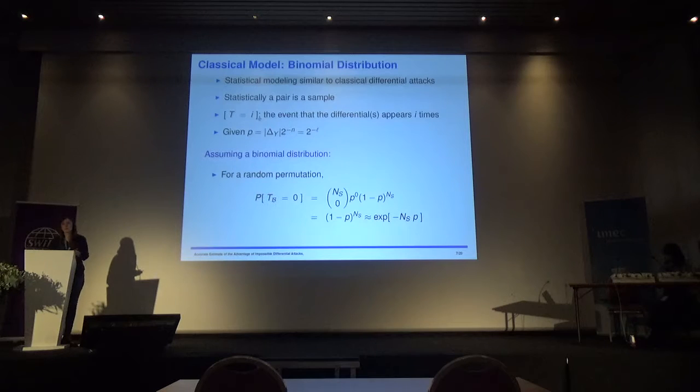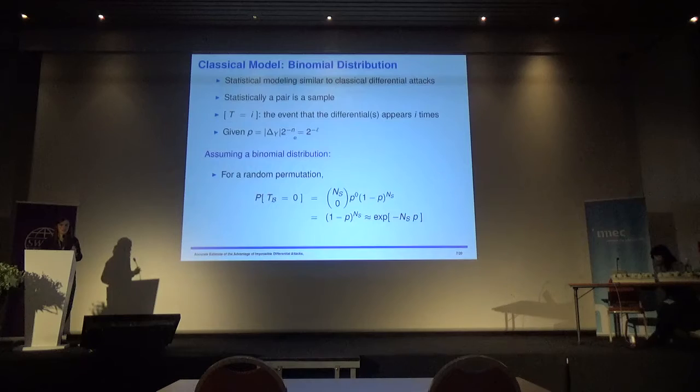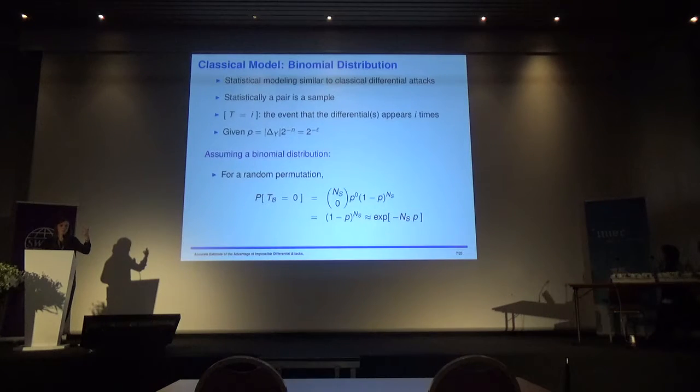In the seminal work of Knudsen, this variable was modeled to follow the binomial distribution with parameters ns, the number of pairs that we need for the attack, which I forgot to say before, and probability p, that is 2 to the minus l, where l is, to recall, the number of bits in the output difference that have to be 0.